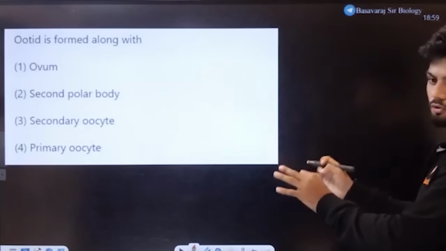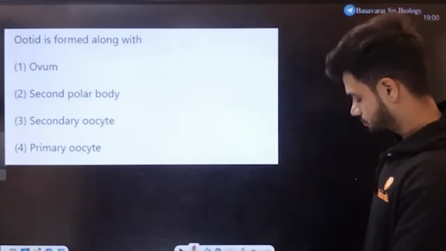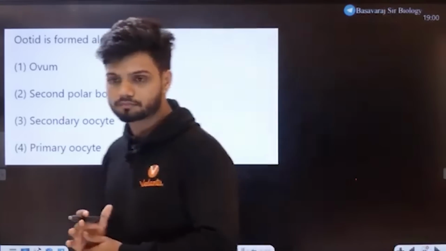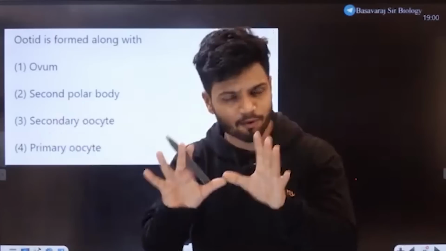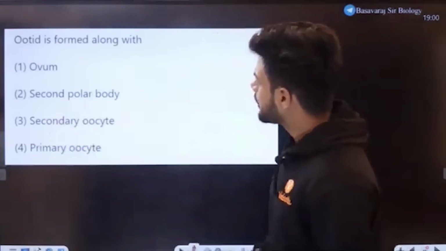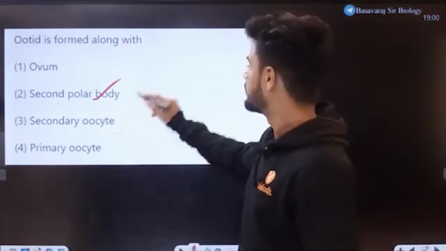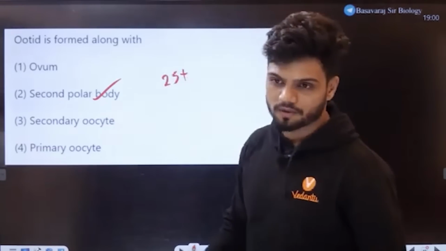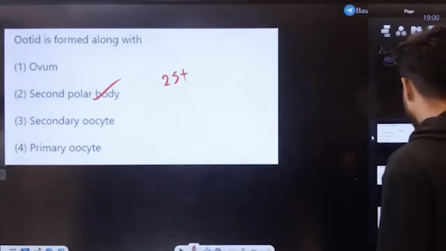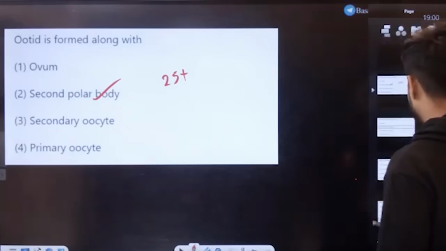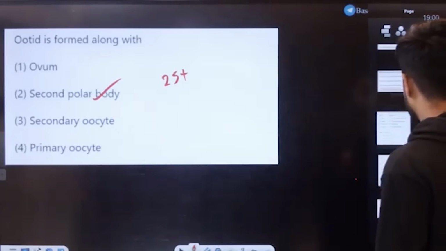Easy question. If you know the concept, you can go very well. What is ootid formed along with? If you know this entire cycle, you can tell me right now. Again, very easy question. Ootid is formed along with the second polar body during fertilization. So plus 25 marks.